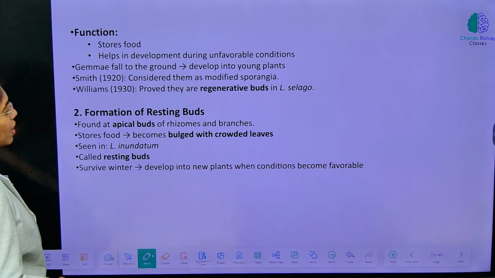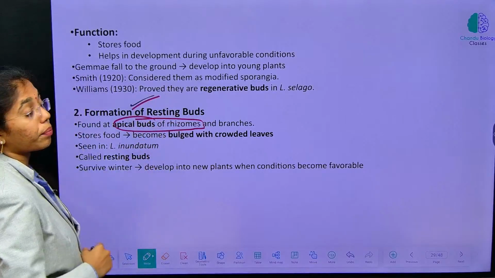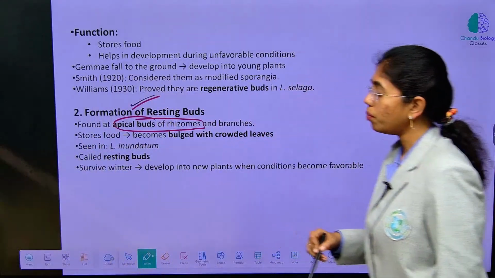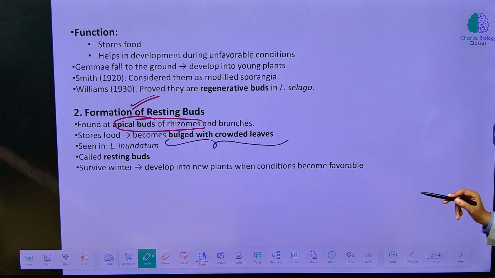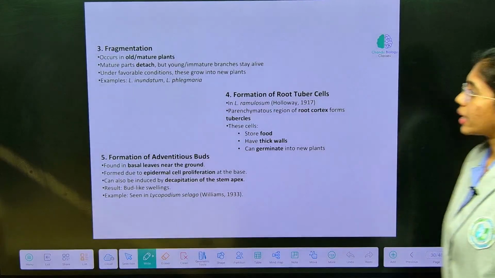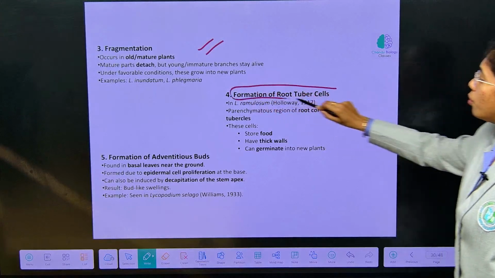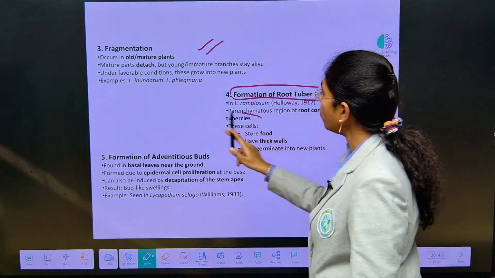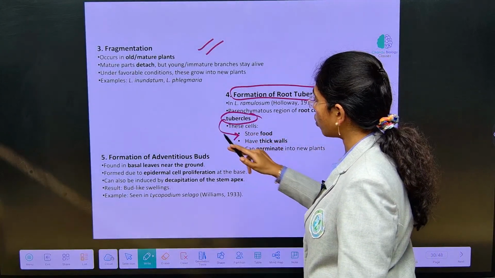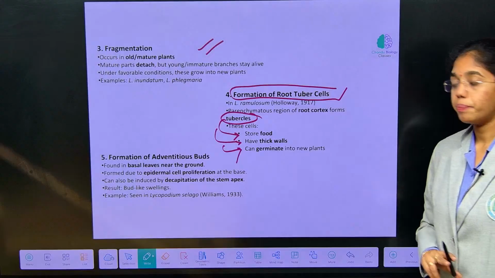Next, formation of resting buds. Where are the resting buds formed? They are found at the apical buds of the rhizome, and here the stored food becomes bulged with crowded leaves. This is seen in Lycopodium inundatum, and these are called resting buds. Different types again. Fragmentation is the most common mode of asexual reproduction. Formation of root tuber cells, where the parenchymatous region of the root cortex forms tubercles. These cells store food, they have thick walls and can germinate when they land on a suitable substratum.